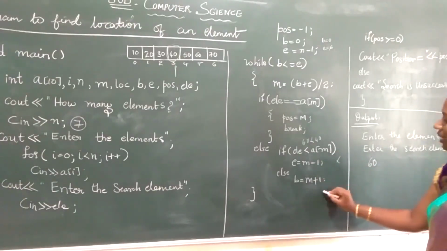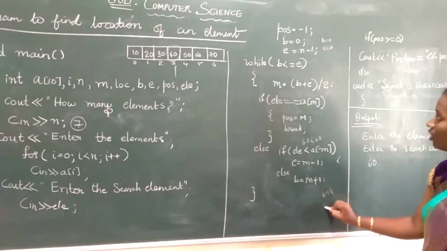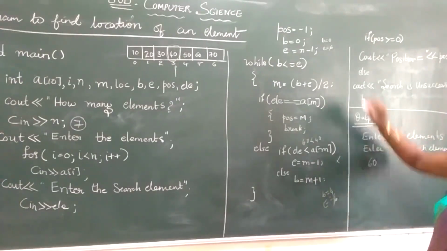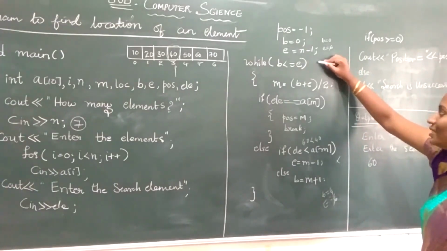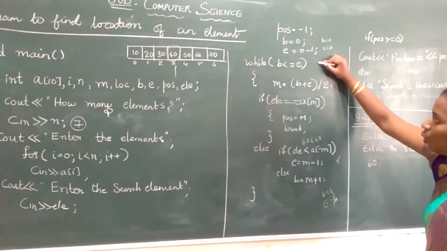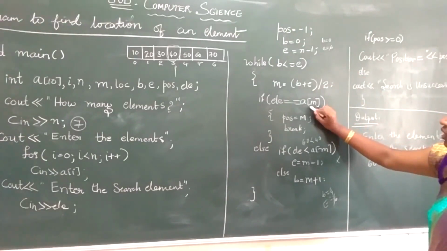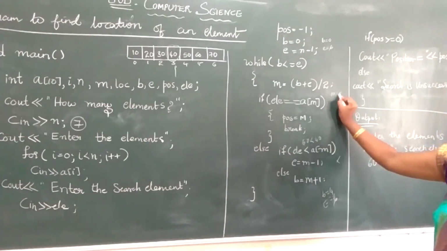So what is my beginning? 4. What is my ending? 7. Sorry, 6. Okay. Again I will be checking. 4 is less than or equal to 6. Yes, the condition is true. (4 + 6) divided by 2, that is 10 by 2. My mid is 5. So A of mid is 60.